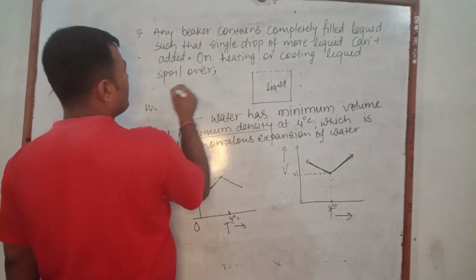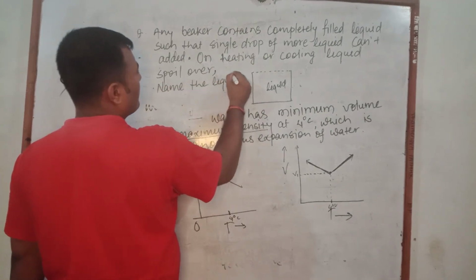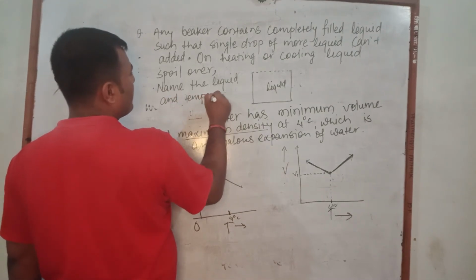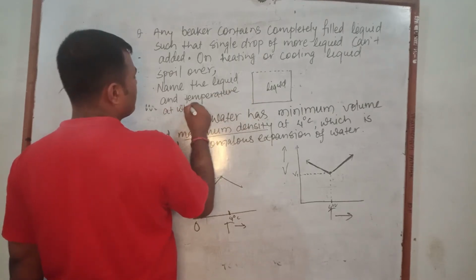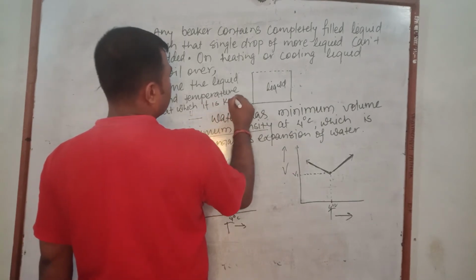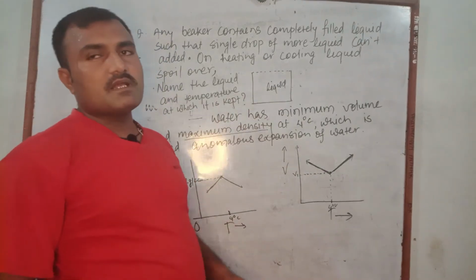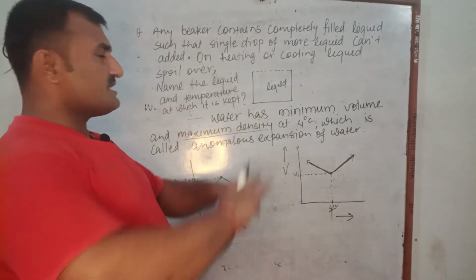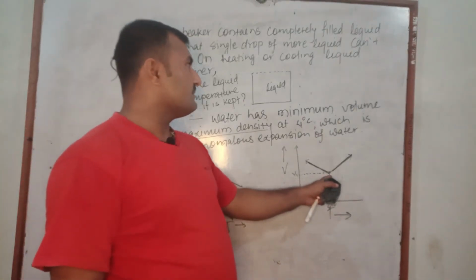Listen. Name the liquid and the temperature at which it is kept. In this question we found that the beaker is completely filled with liquid, and even on heating and cooling, it spills over. What does that mean? The volume increases.